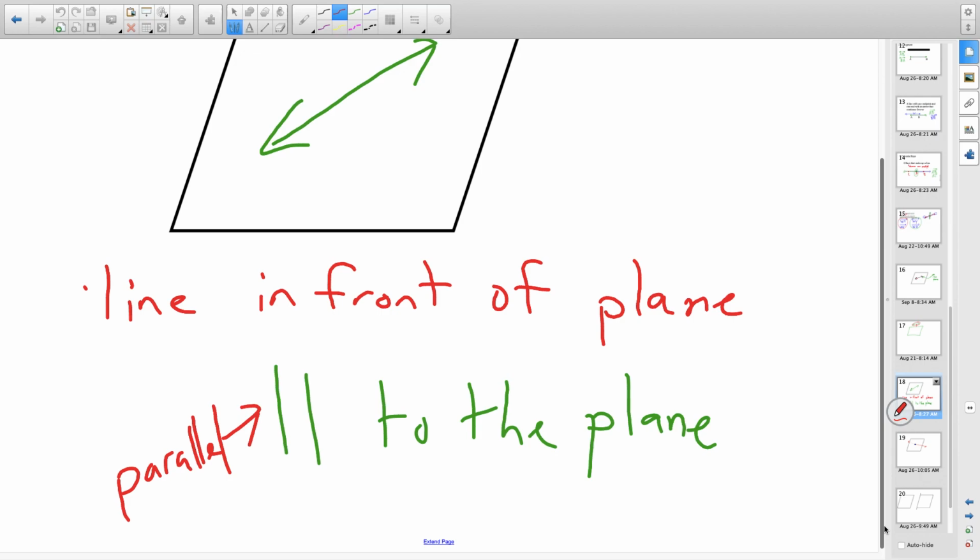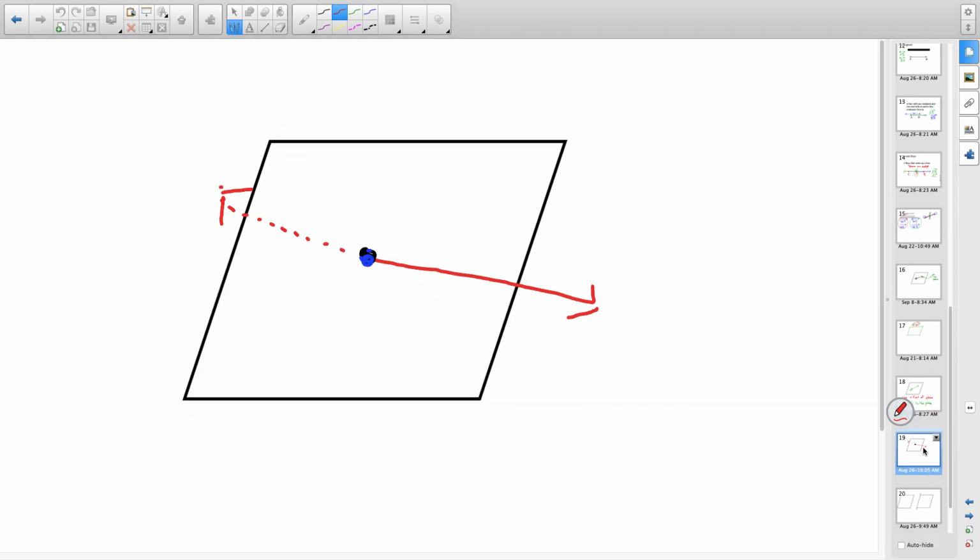Next one talks about your line going through your plane and intersecting at one point. In order for it to go through the plane, picture a pencil going through the three-hole punch, or a hole that was punched in the piece of paper. Right? It starts in the back and comes through the front. It's going to look something similar to this. Once again, one of the things to note in a picture is typically if it goes behind the figure, it becomes a dotted line.